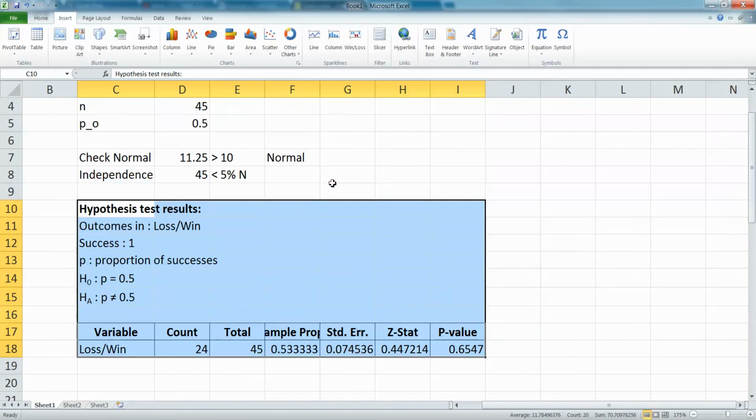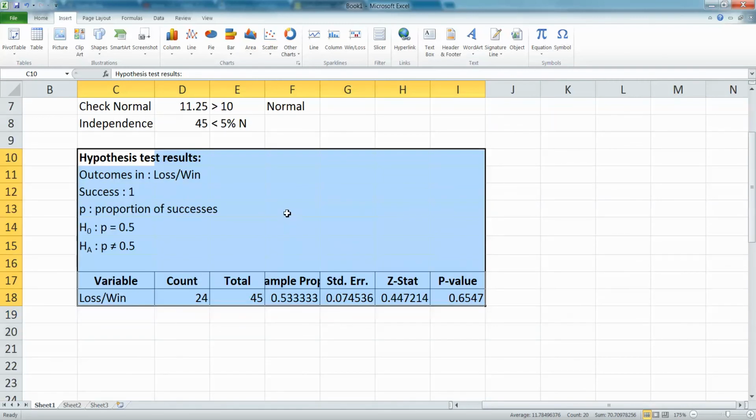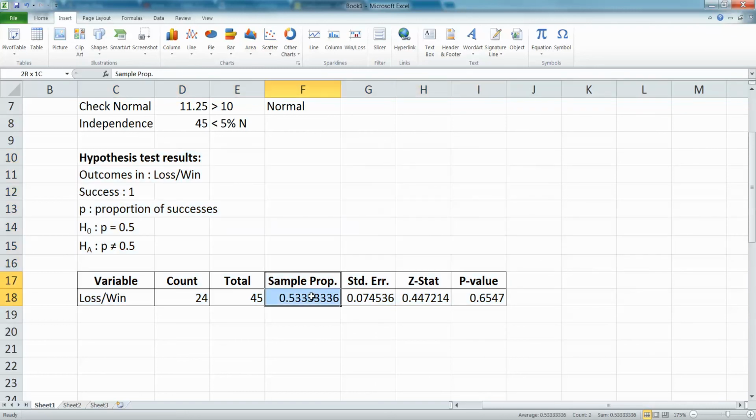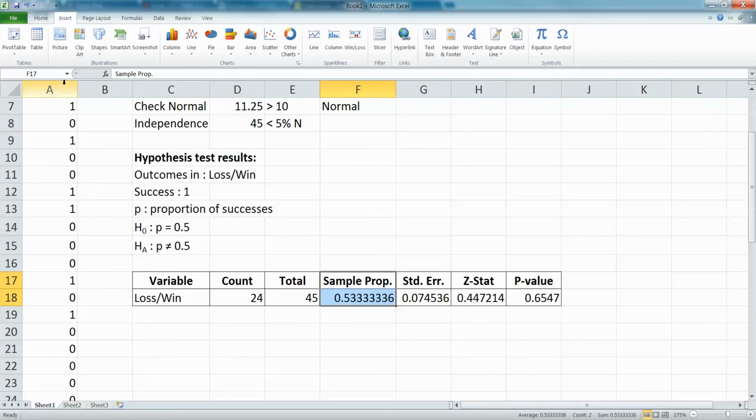There it is. I love that about Excel because it's not as nice for this upper level calculation stuff, but it's still nice for putting everything in and trying to organize it. It saves a lot easier than a web program like StatCrunch would save. All right, so you can see that that sample had 53% of them are ones, right? So if you counted the number of ones divided by the total of 45, there were 24 ones in there out of 45, that gave us 53%.